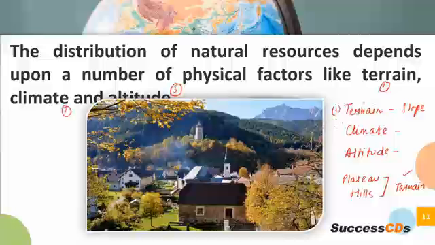So the slopes here, the terrain here is good for tea cultivation. Similarly, in some areas like Karnataka, you will see a lot of gold mines. So a lot of physical factors help to set up the distribution of natural resources. Climate also affects the distribution of natural resources.